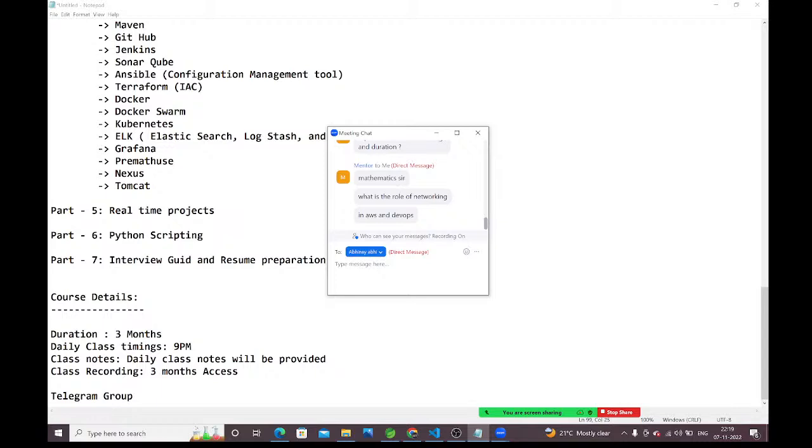Which protocols we need to enable on which ports, everything we will discuss here. HTTP, HTTPS, SSH, based on the servers we are using, we need to enable the corresponding protocols and corresponding ports, guys. All those things we will discuss under networking and security, no issues.